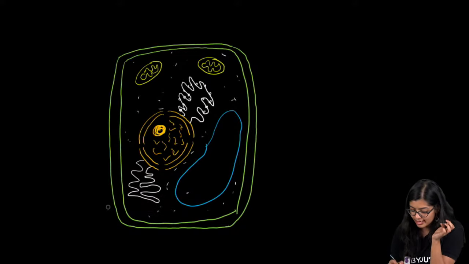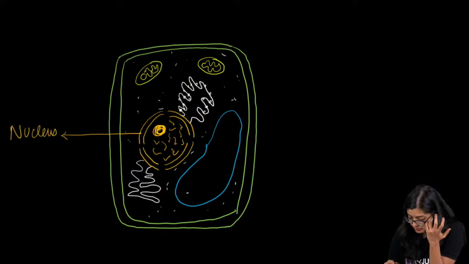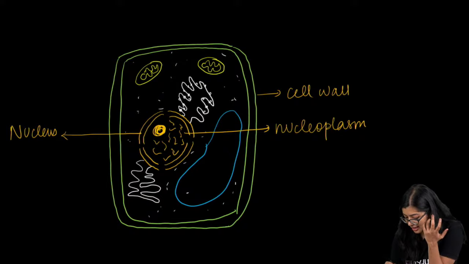And after this you can label part by part. The first one that we labeled was the nucleus, so you label nucleus. Then of course you label nucleoplasm. Then cell wall, and then of course what did we label? We also had cytoplasm.